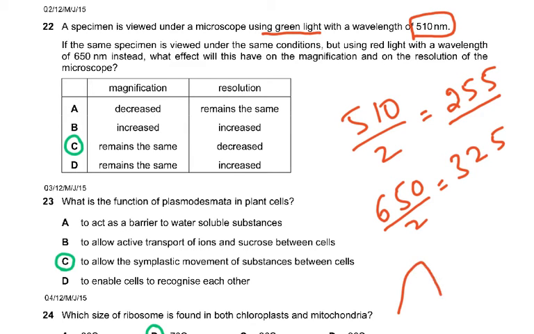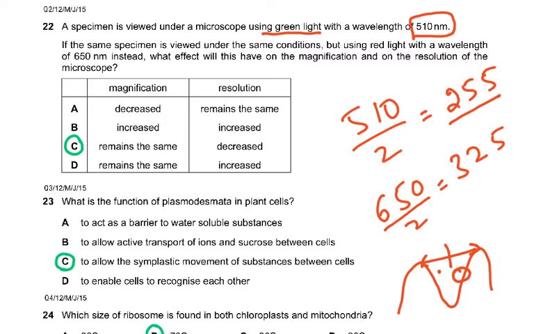510 is the wavelength, crest to crest. So half of the wavelength, if anything is less than half, then you can't see it. It has to be bigger than half so that it interferes with the light, and the light is reflected, and that's how you see things.